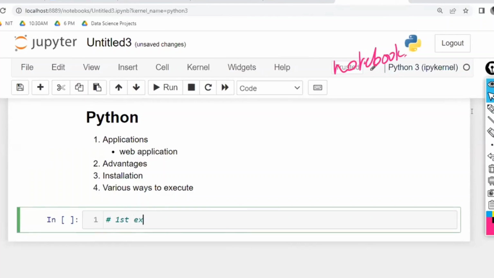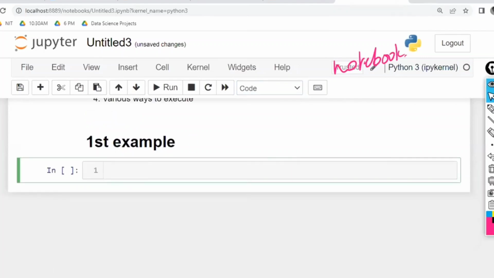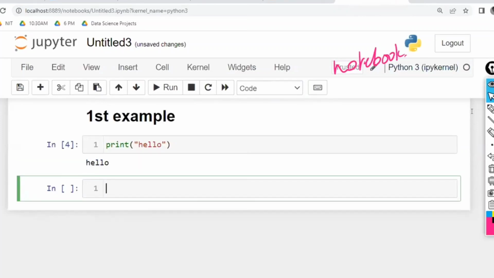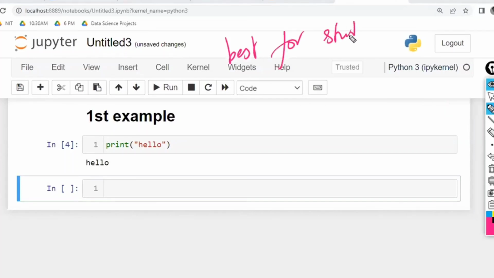Example number 1. You are writing in your notes like this only, na? Write the same thing in the markdown. First example. Print hello. Example number 1. Print hello. Heading is there. Code is there. Output is there. Right? So this is the best one for the students. For students, this is the best one.